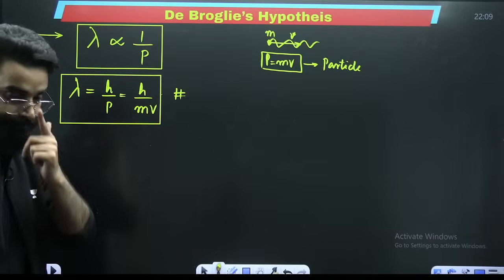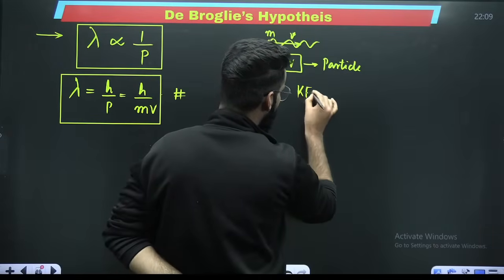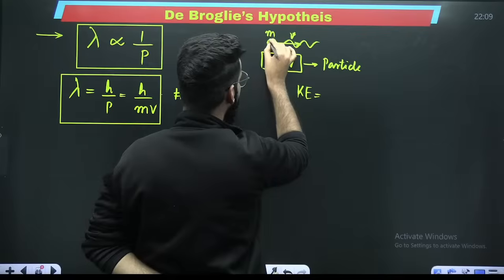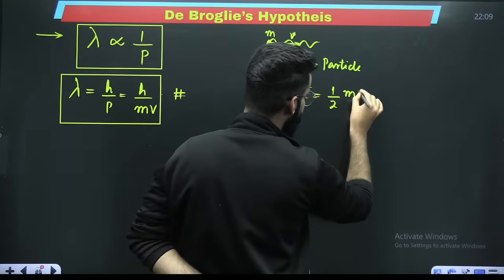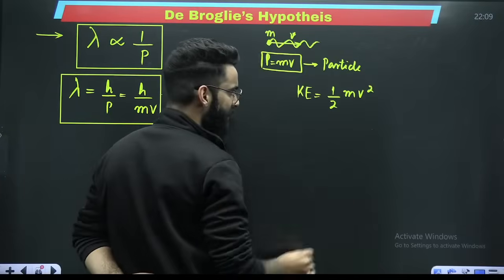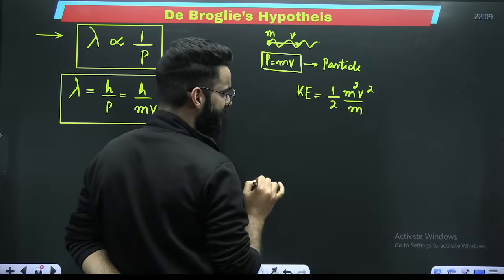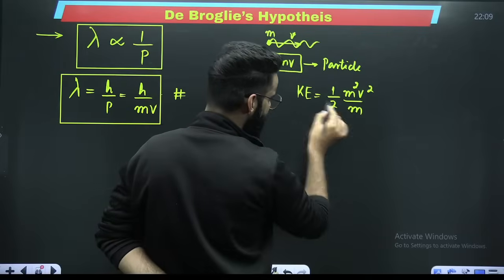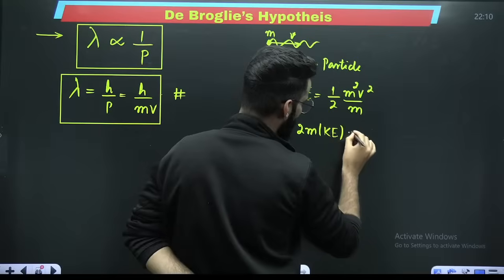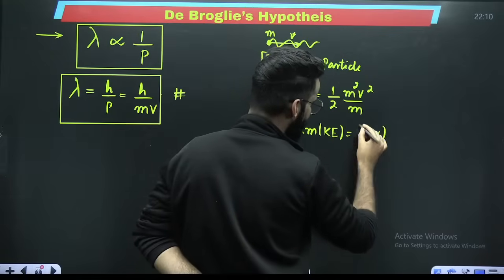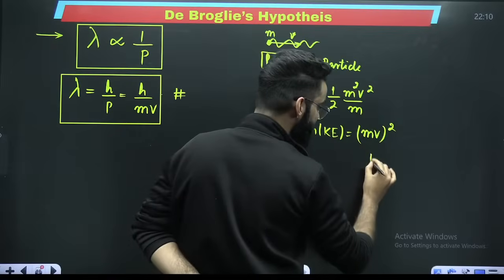Number two. If I calculate the kinetic energy of this particular object whose mass is m, velocity is v, it's half of mv square. If I multiply and divide with mass, nothing will happen. Take this 2m here. So 2m multiplied by kinetic energy is equal to m square v square, which can be written as (mv) square. And m multiplied by v is p.